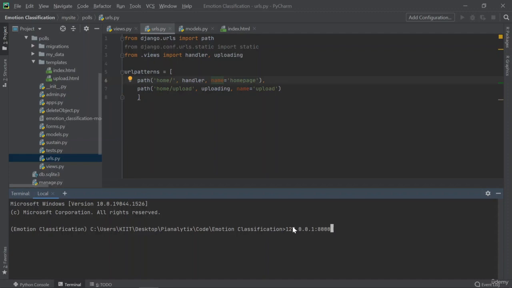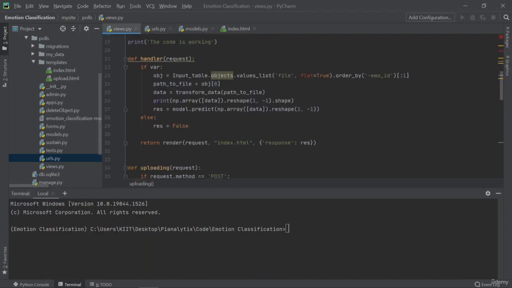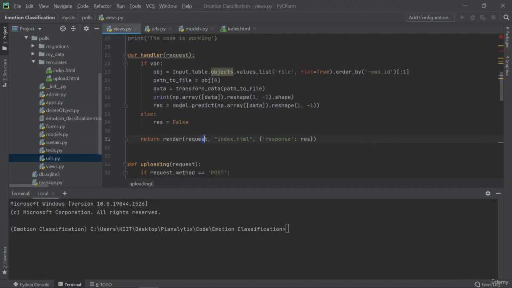So if the user goes on this path, then you have to call the handler function. Okay. Then if it goes to home/upload, then you have to call the upload function. So once you go on this path, it will call the handler function. The handler function will then render the index.html page, and that is how the user will be able to see the HTML page on his or her browser.